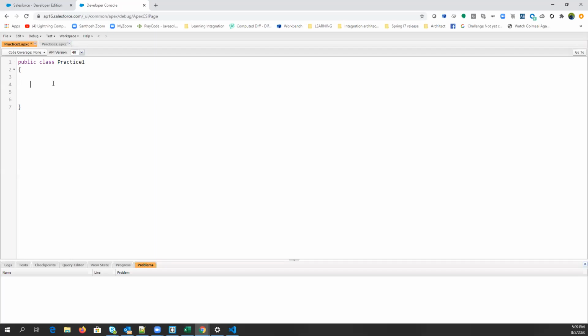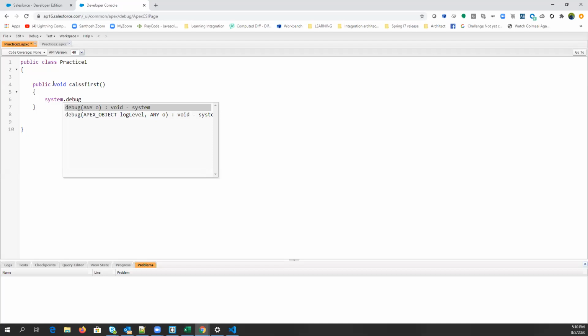In this class, I have a method called public void my method, class first. And here I'm just printing system.debug, this is in parent.